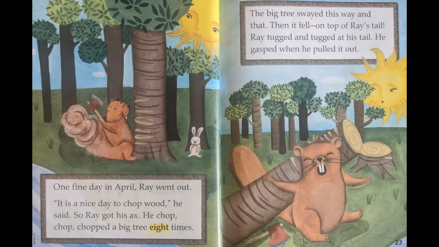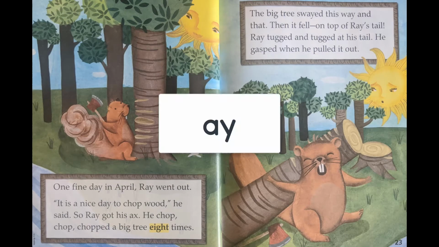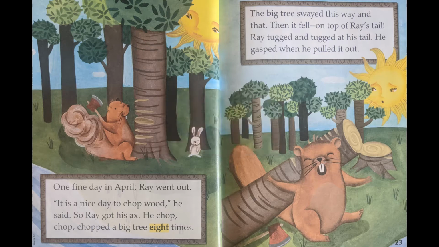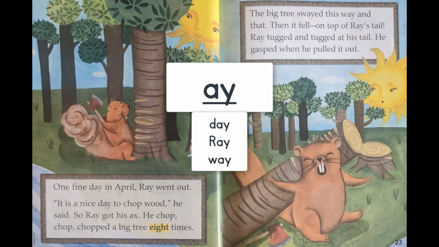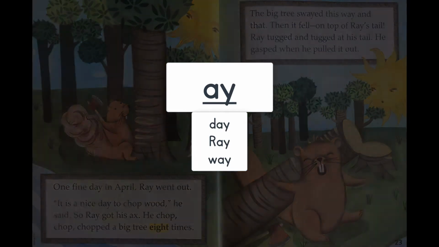So on this page, I see 3 different AY words, AY long A words. What are the 3 different AY words you see? Yep, I see day, D-A-Y, day. I see Ray, R-A-Y, Ray. And I see way, W-A-Y, way. Those are the 3 different AY words I see.